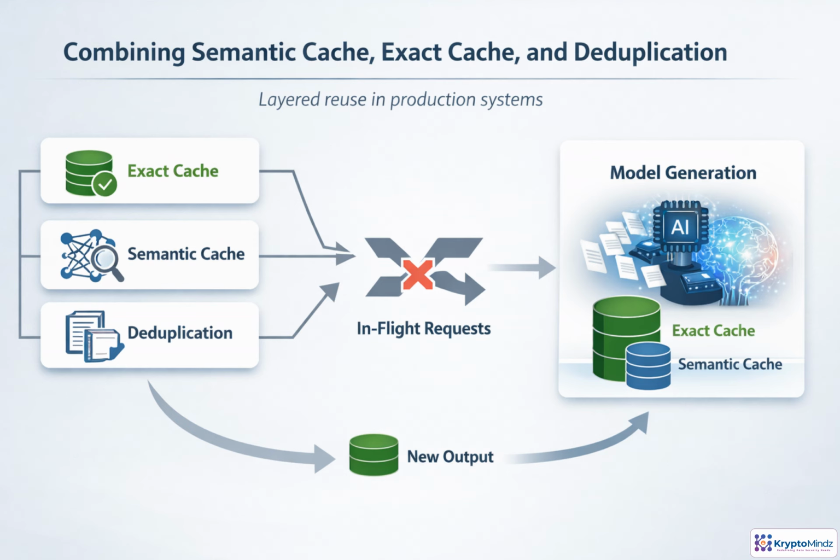Together, these techniques form a layered decision path. Start with exact cache because it is fastest and safest for repeated deterministic inputs. If that misses, try semantic cache, but only return a result after similarity checks and validation. Confirm the intent is equivalent. If both caches miss, deduplicate in-flight requests, so 10 identical misses wait on one generation instead of launching 10 model calls. Only then generate with the LLM. The new answer can update the exact cache, the semantic cache, or both, improving future latency and cost.